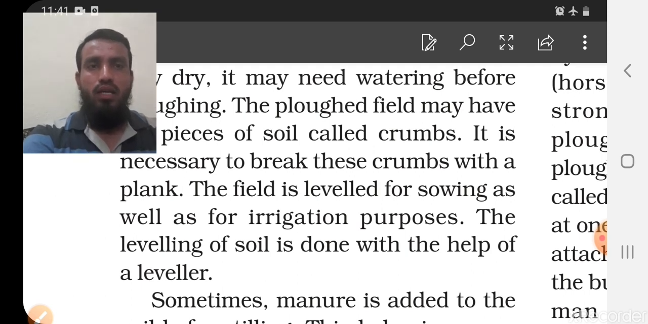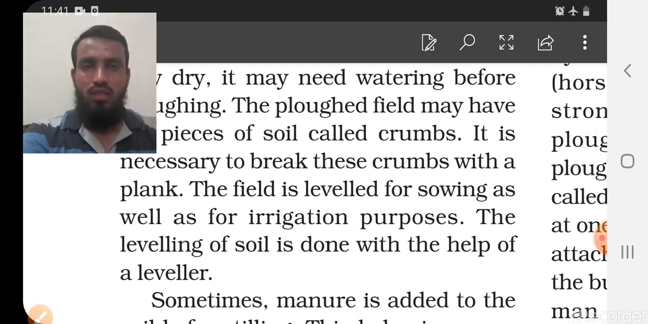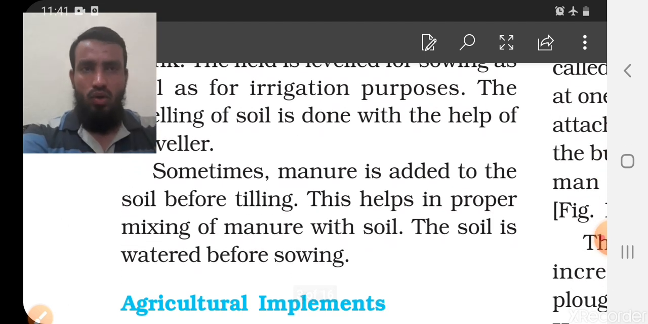So in this field again we have to use the leveler, because the crumbs and all the plowing process will cause the turning of the soil. After that we have to use the leveler. If we use this leveler, we can make the soil one level. That also comes under the preparation of the soil.